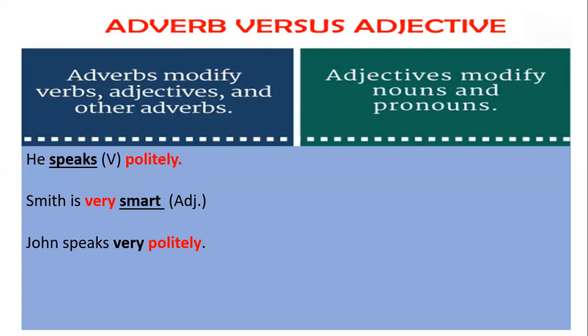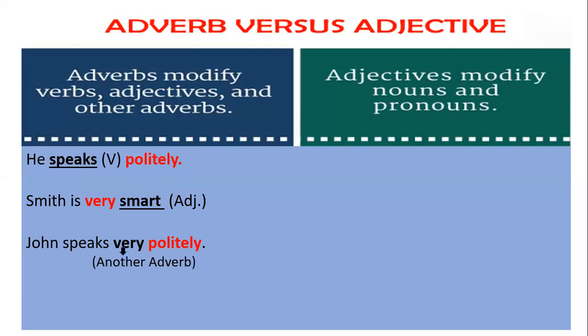And what is that other adverb? Very. So here you can see an adverb can modify a verb, an adjective, or another adverb. Here the three examples are in front of you. If you want to know more, you can watch my other videos related to adverbs, which have already been uploaded.